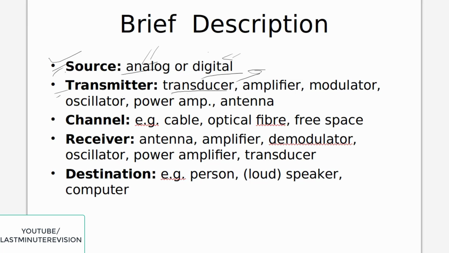In the transmitter, you will also observe the amplification of the signal, that means giving strength to the signal. And a modulator is also present in the transmitter. Modulator is something in which a message signal and a carrier signal are combined, and it is called modulation, so that it can easily transmit the signal. Oscillator is there to oscillate the signal. Power amplifier and antenna all come under the transmitter.